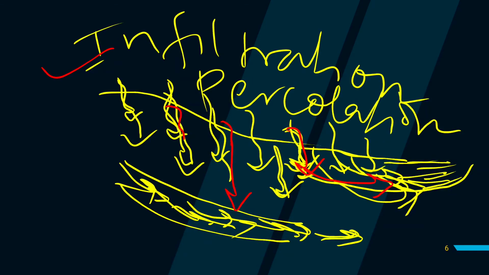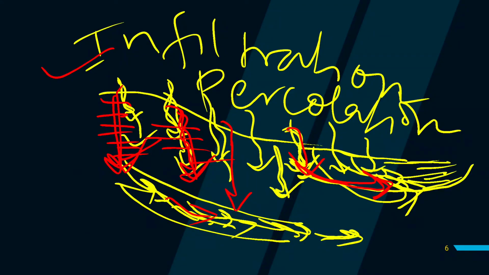When the water seeps through these soil layers and meets the groundwater storage, this process is known as percolation. And this one, simply seeping into the ocean, is simply infiltration. Both are infiltration, but when the water comes through the layers of soil and recharges the groundwater storage, this is percolation. That is deep infiltration, deep seepage of water through the soil layers. The water passes through the soil layers to a great depth, so this process is known as percolation.